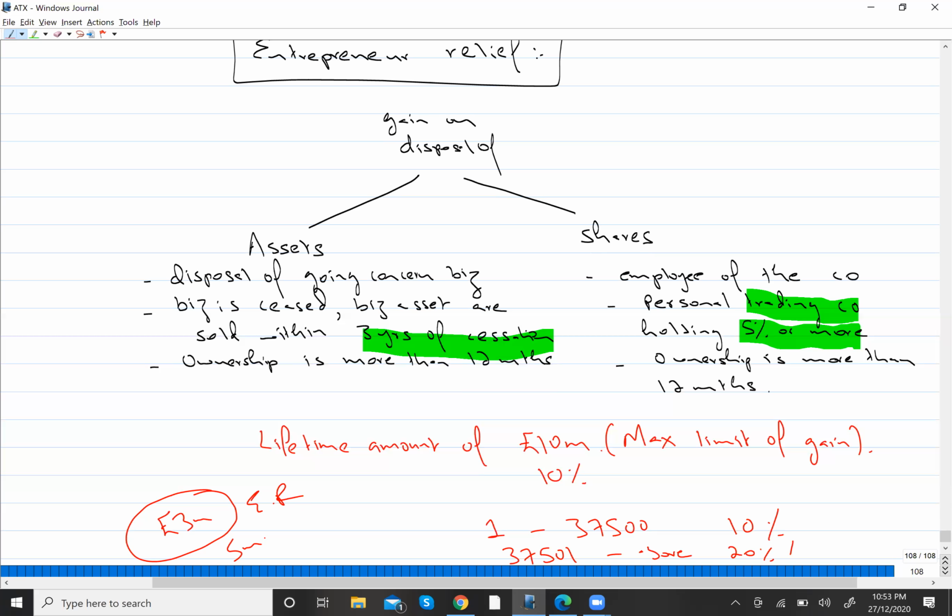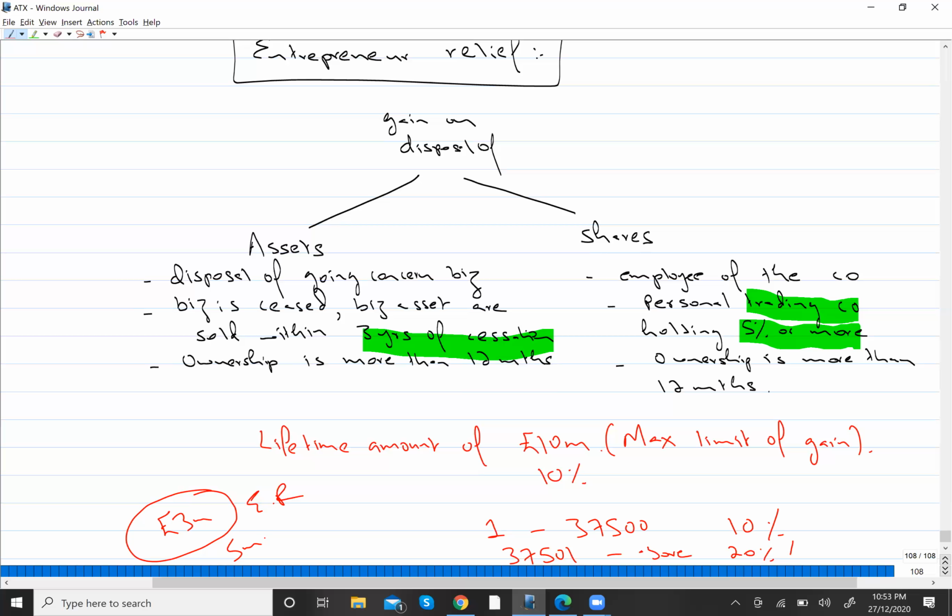Previously he claimed ER relief on a gain of 3 million. Now again he is claiming ER relief on a gain of 5 million, making 8 million in total, because there is still some remaining space, right? The total limit is 10 million. So out of 10, up till now he has claimed ER relief on gains of up to 8 million, which means 2 million is still remaining from the limit.